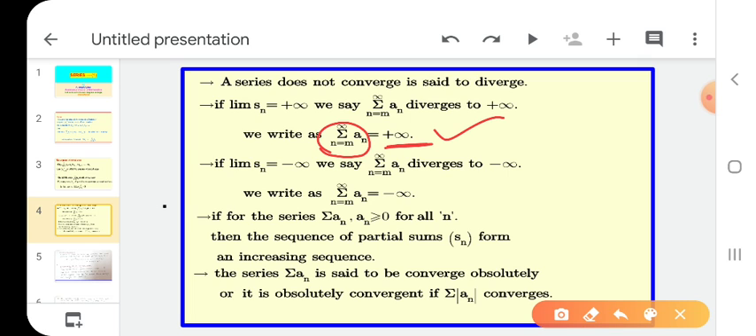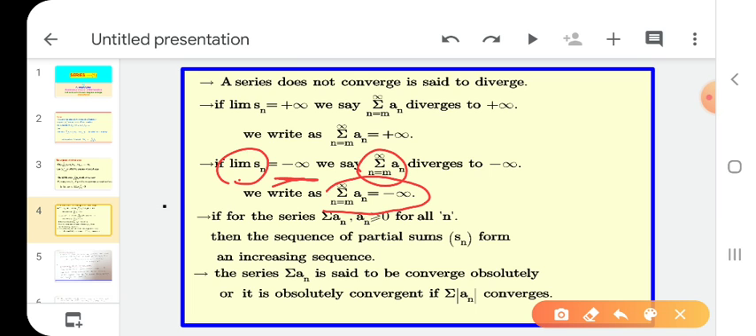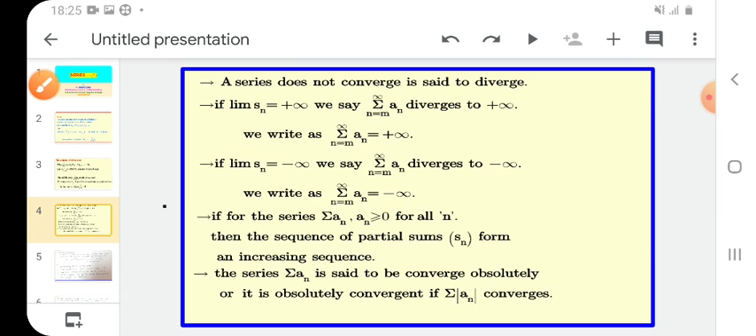Okay. Similarly, now we want to check, see here, if we want to find whether it is divergent or not, we take the partial sum Sn, then find the limit. What do we get here? Minus infinity. So we write the summation of an equals minus infinity.